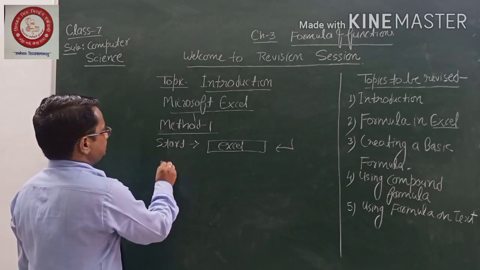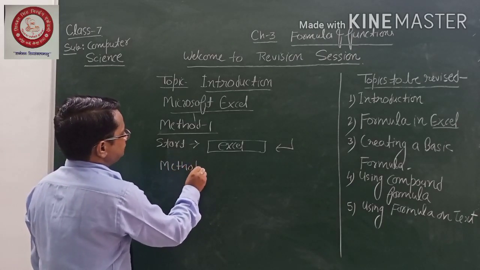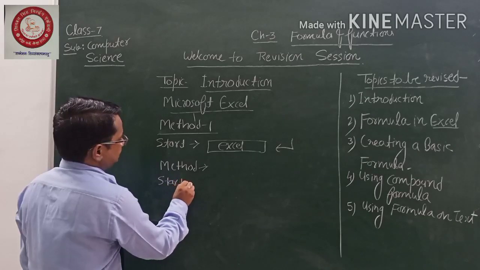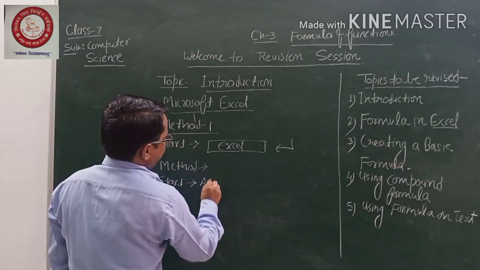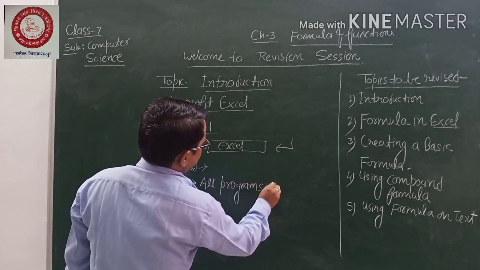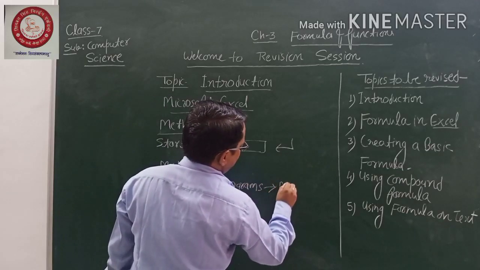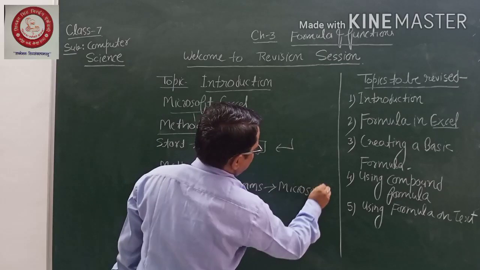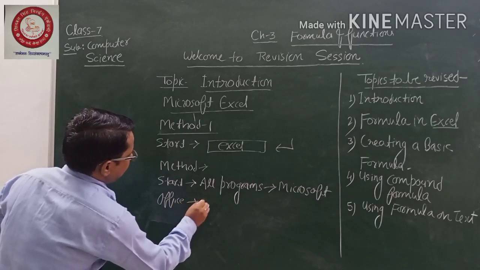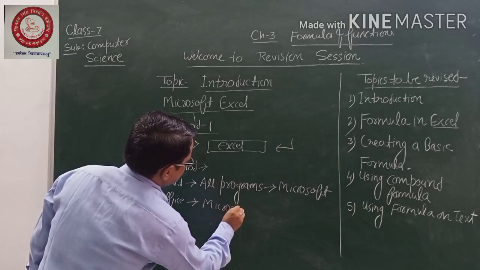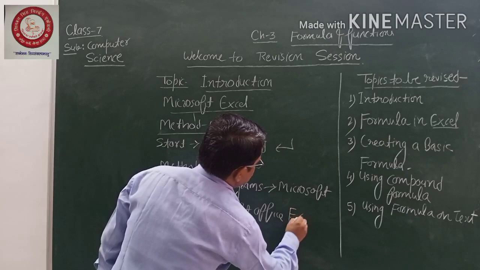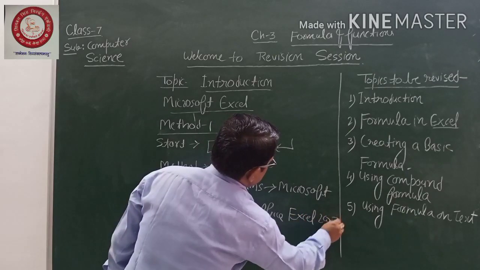Method number 2: first click on the start button, then All Programs, then Microsoft Office, and finally Microsoft Office Excel 2007.